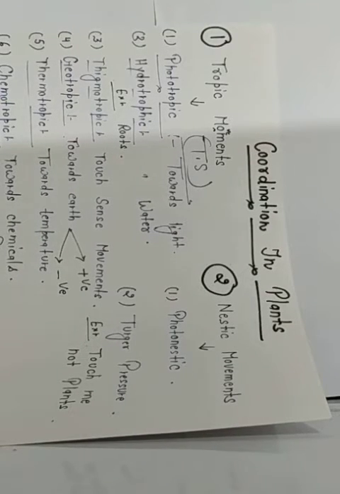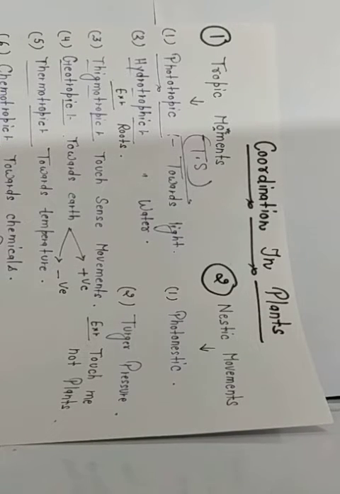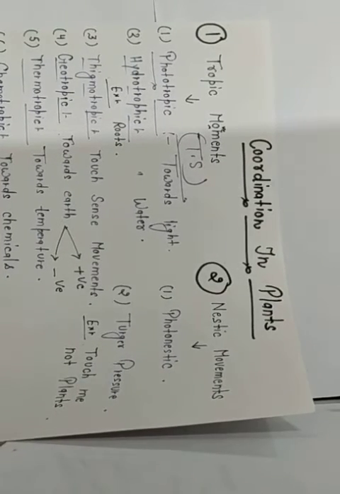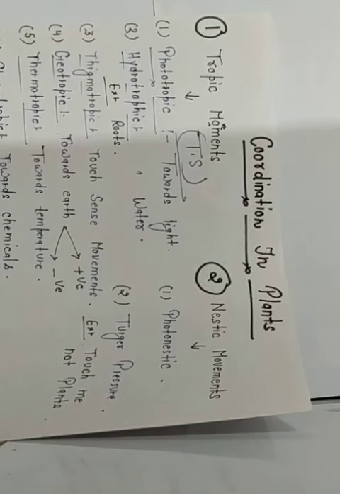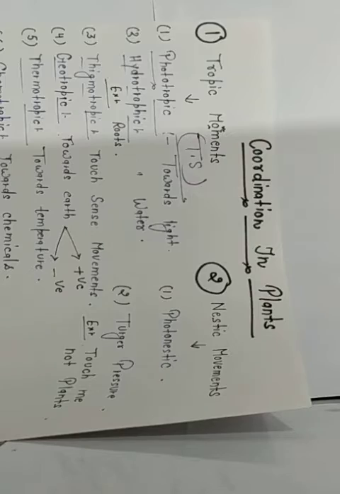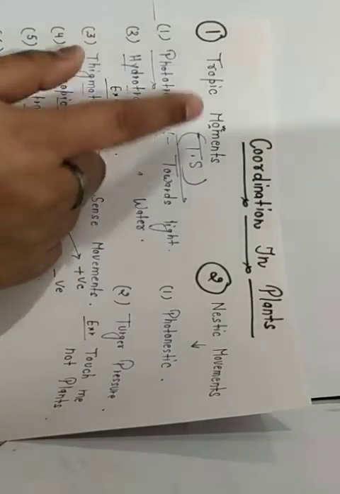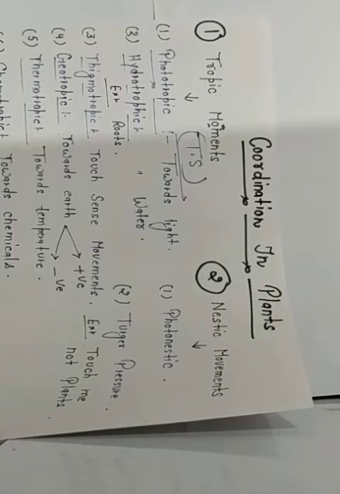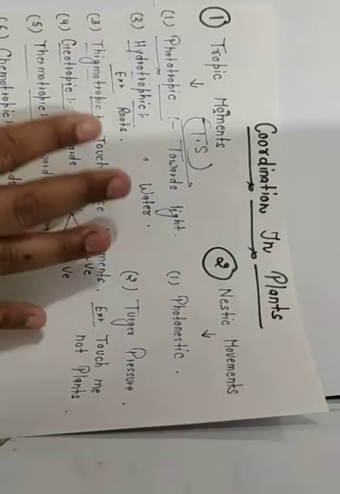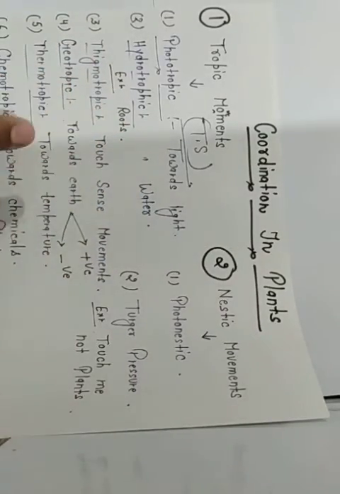That's why tropic movement is also known as growth-oriented movement. Means the plant will react to an external stimulus. We can easily show growth in the tropic movement of a plant with the help of an external stimulus. So tropic movement means towards a stimulus the plant will show its growth.